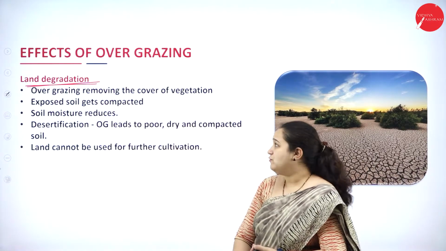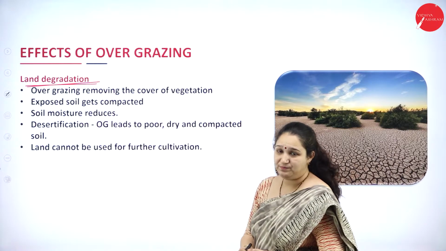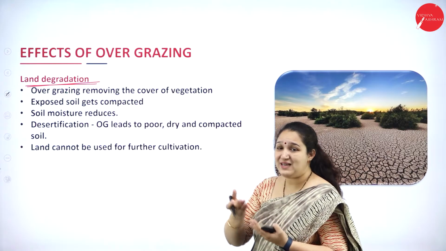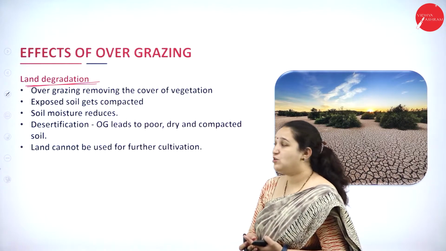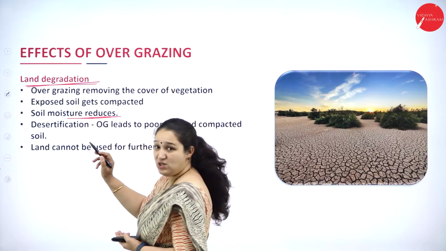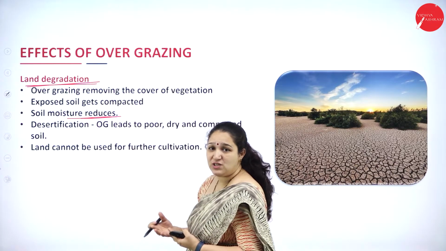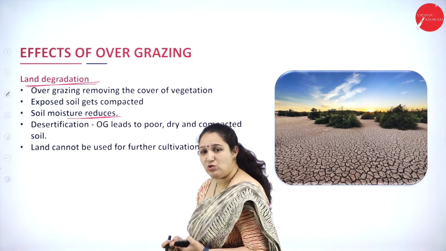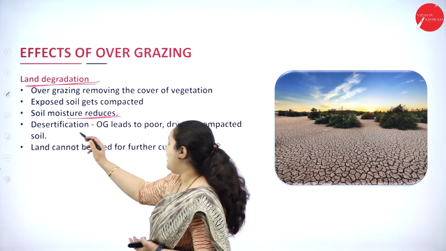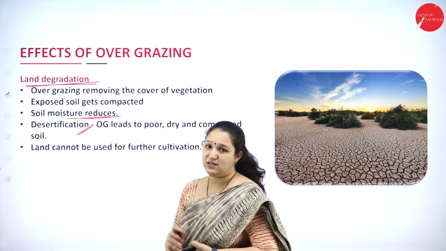Overgrazing removes the covered vegetation. When the vegetation which is covered is removed, then the soil is exposed and soil erosion can take place, and the soil moisture is also lost. And when the soil moisture is lost, when the land cannot hold on to a lot of moisture, nothing can grow there really, and it will again lead to desertification.